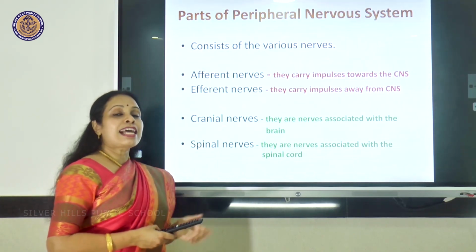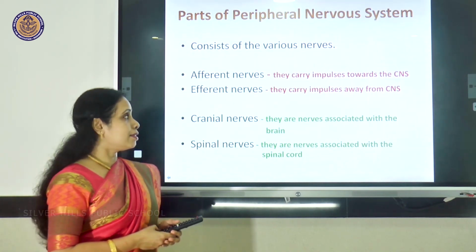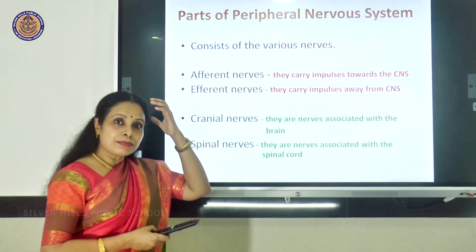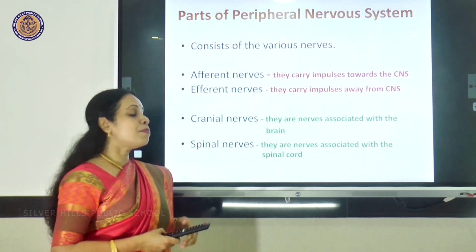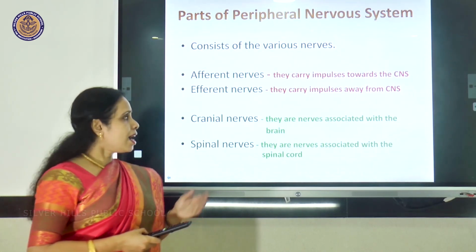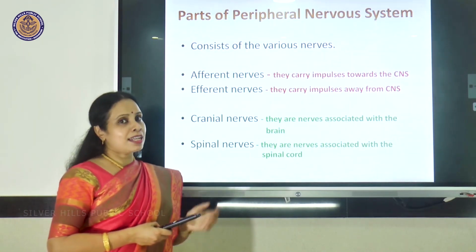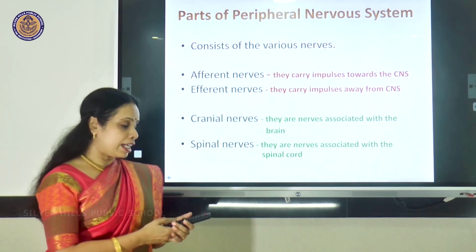Also, we can classify them as cranial nerves and spinal nerves. Cranial nerves are the ones which are associated with the brain. They arise from the brain. And spinal nerves, as the name implies, are associated with the spinal cord.